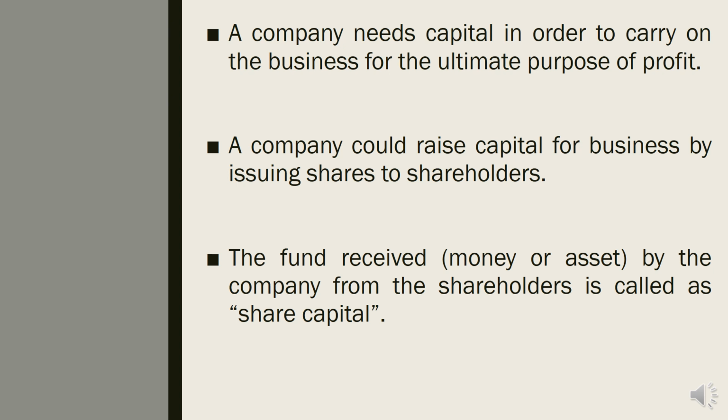Once persons purchase the shares of the company, these persons become the shareholders. The money they got from the shareholders is the capital, and they will conduct their business. So this fund, the money received, is called share capital.